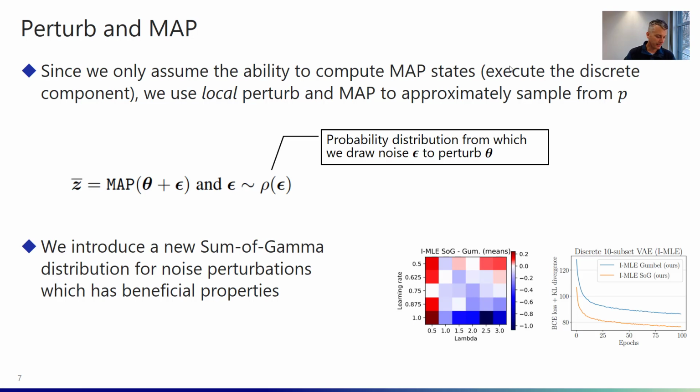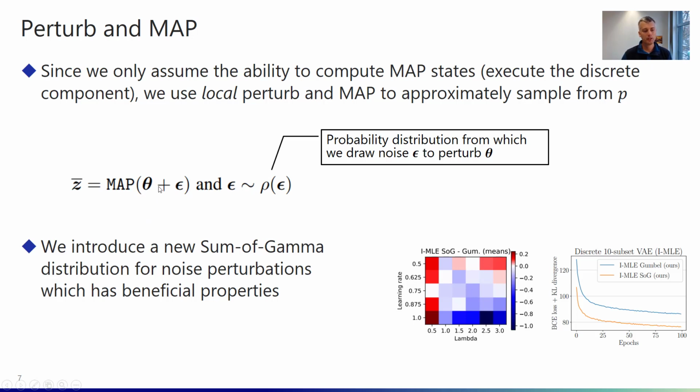Okay, I mentioned again that we are only assuming that we can compute MAP states of our discrete exponential family distribution. And so when we can only compute MAP states and we want to sample, what we can do is perform what's called Perturb and MAP. So the idea is that we introduce a particular noise distribution. We are taking our parameters theta.